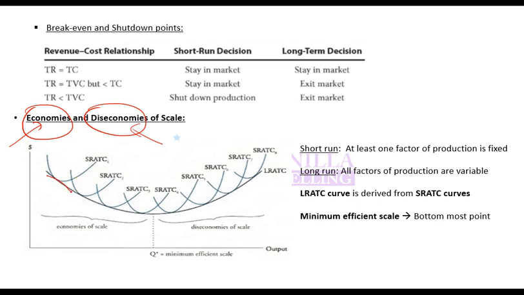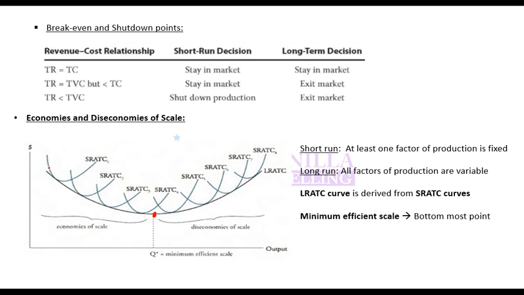So generally in short term you will have economies of scale, but after some point your quantity would increase so much that increasing it further would increase diseconomies of scale. This turning point is known as minimum efficient scale. This is the point at which you have lowest possible cost. Beyond this you have diseconomies of scale, and before this you have economies of scale.